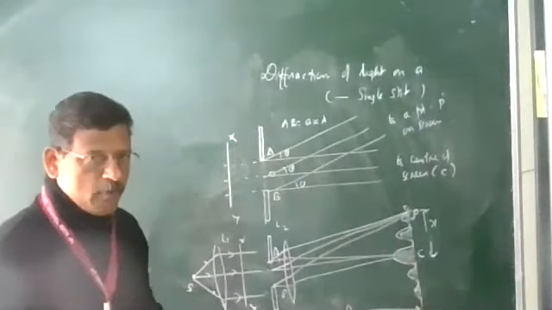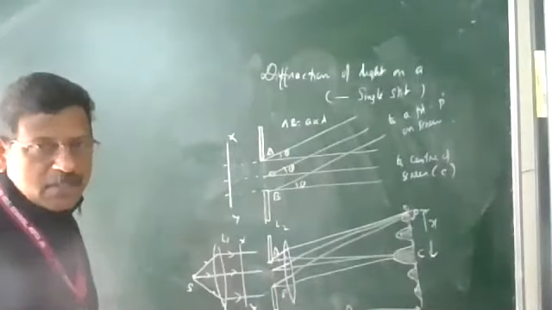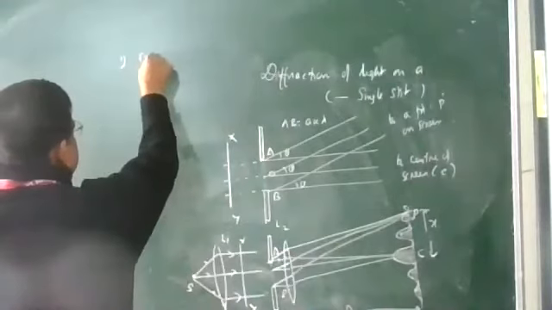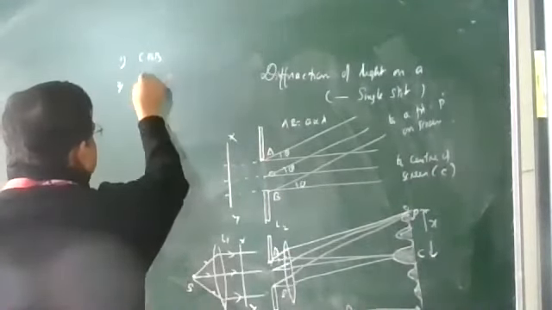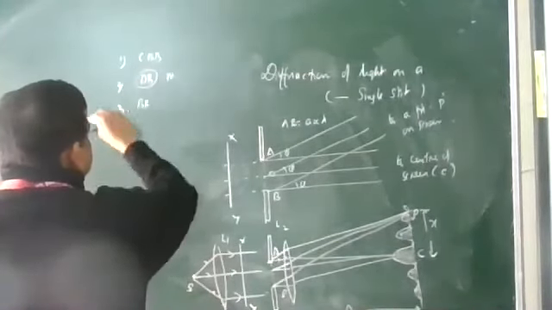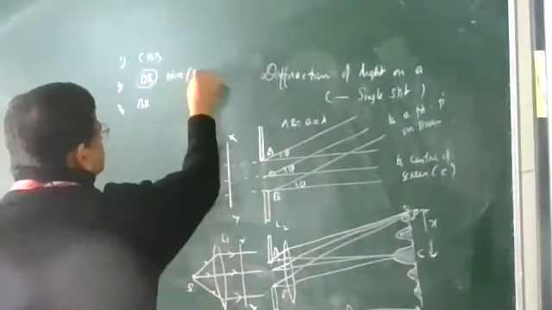To make this clearer, I am drawing a separate diagram for the explanation of the central maximum. So we get a central bright region, and after that dark bands, the minima. Then we get a bright band. A dark band is usually called a minimum, and this is called a secondary minimum.